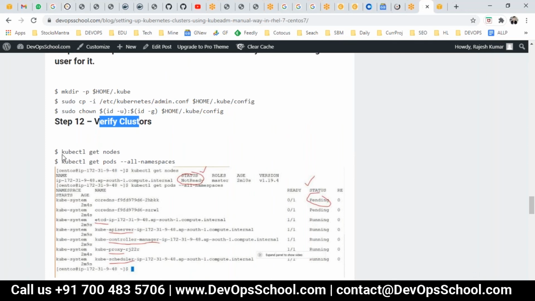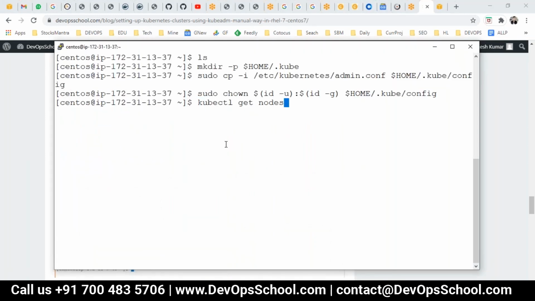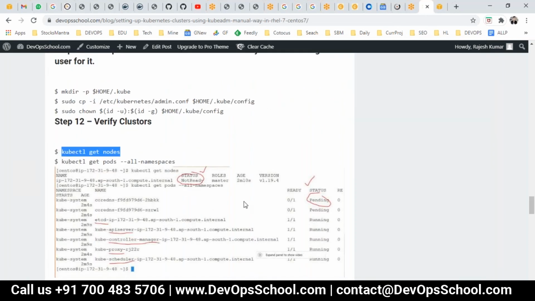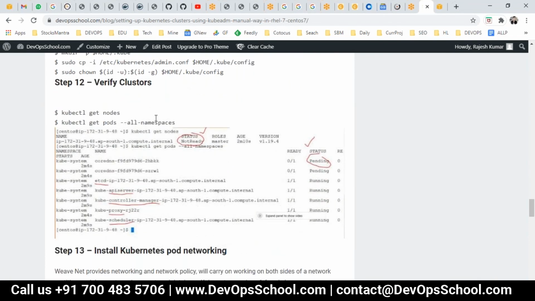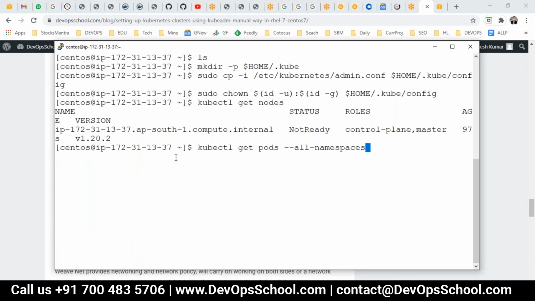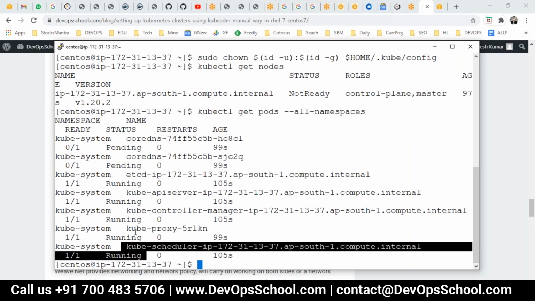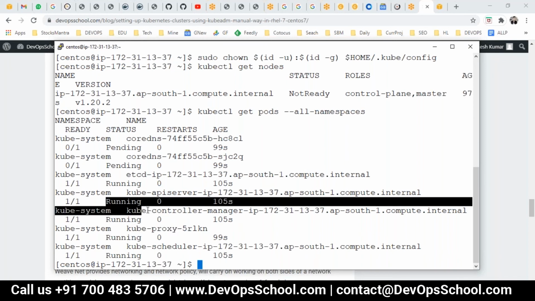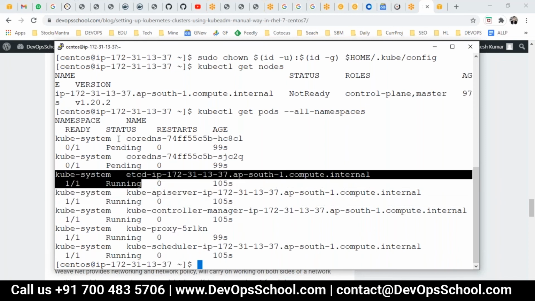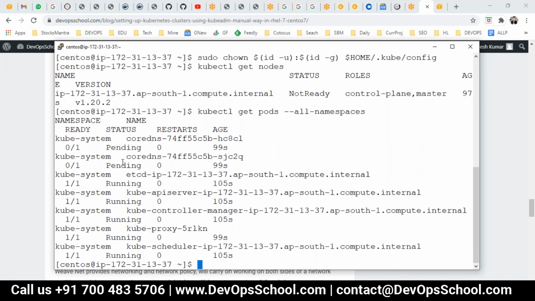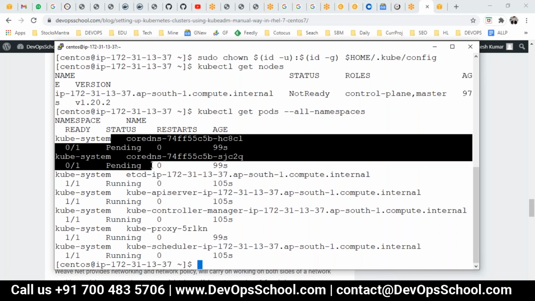Now can we verify? These are the commands to verify. Get nodes. See here, when I get the nodes, it says the node is not ready. No need to worry about it, because in the images also the node is not ready. Now if you want to check all the pods running in the master, see here: the kubectl pod is running, proxy pod running, controller pod running, API server pod running, etcd running, but CoreDNS, which is the discovery service in Kubernetes, is not running. Why? It is pending because of the lack of a networking driver. See, proxy is there, but the driver is not loaded. So because of that, it's in pending state.